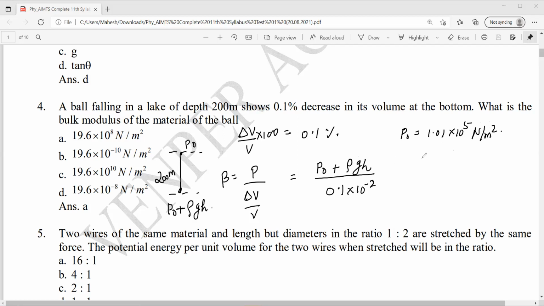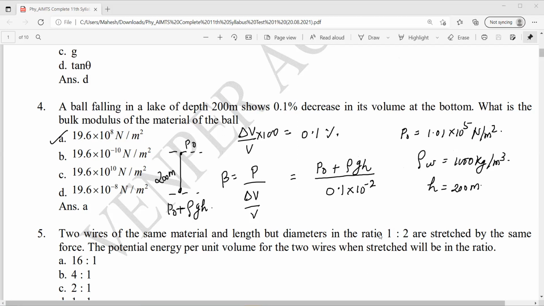Rho, density of water, is 1000 kg per meter cube. G is 10, h is 200. Solve this, we'll get option A, 19.6 into 10 power 8 Newton per meter square.